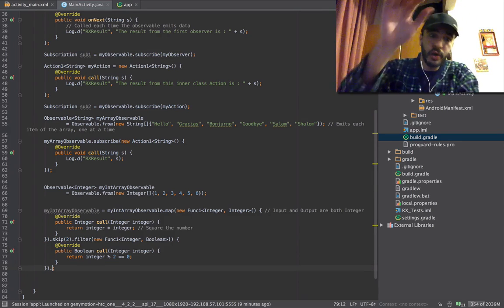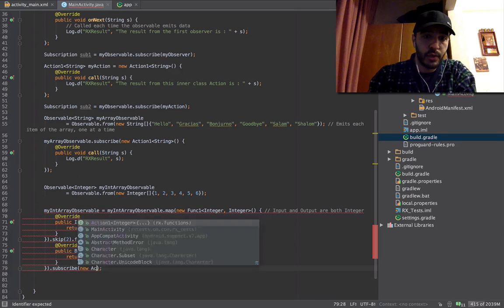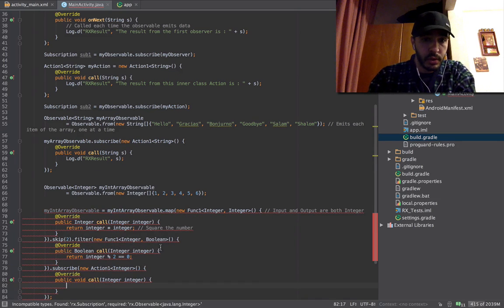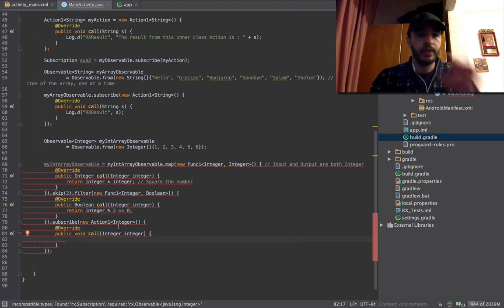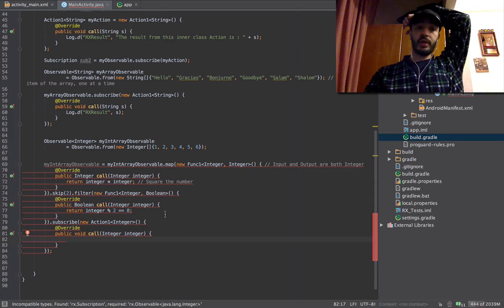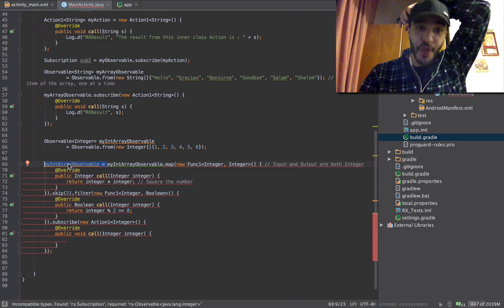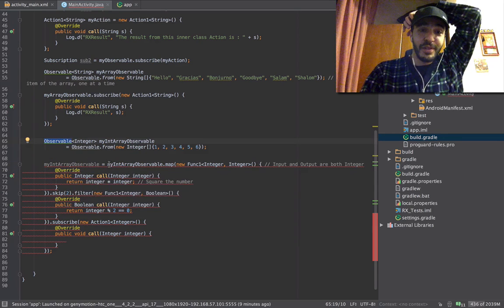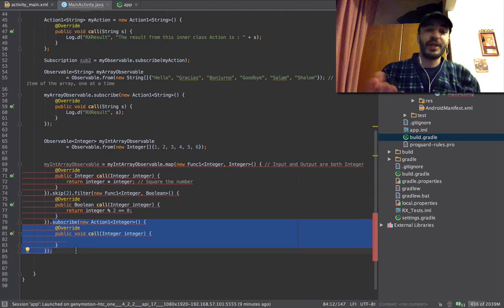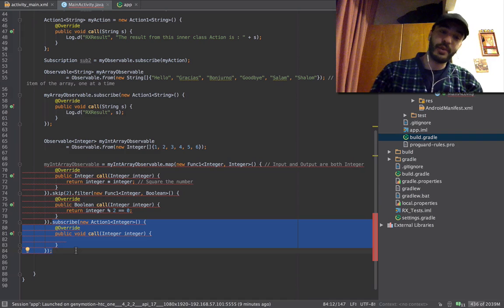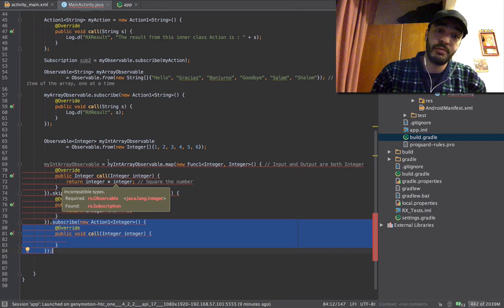We're going to chain even more now. Now we're going to do the subscribe on the new Action1 that we are used to doing now. And we're going to say that this is not going to work. Why isn't it working? Okay, you know why it's not working? Because the whole thing is still being assigned to this. And what is this? This is an observable. We remember that the subscribe method returns a subscription object. You cannot place a subscription object inside an observable. Naturally, they're two different types. Required observable, found subscription.